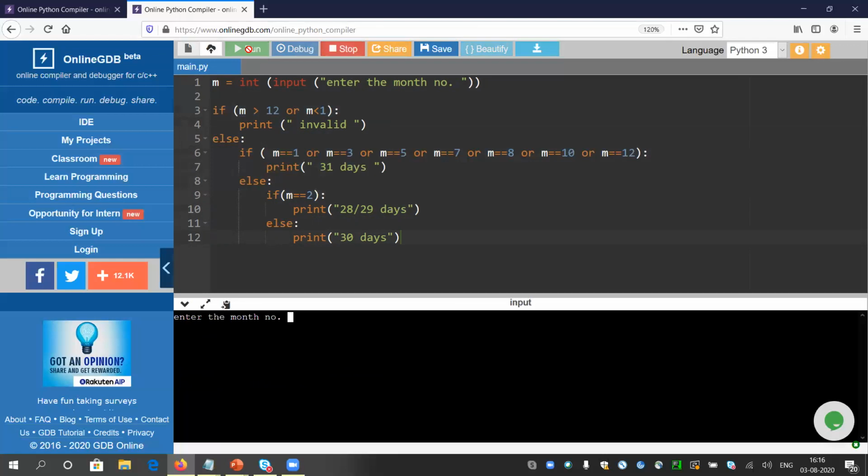Okay, so if I have given 4, meaning April, it is not matching anywhere. So it will directly come into the else block and print 30 days. So it is correct that April has 30 days.